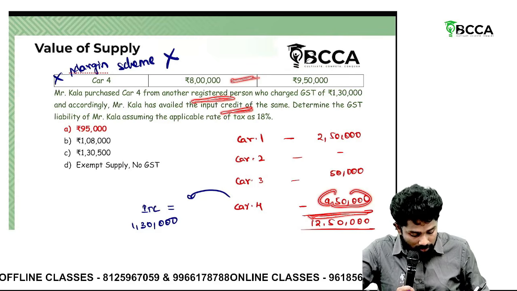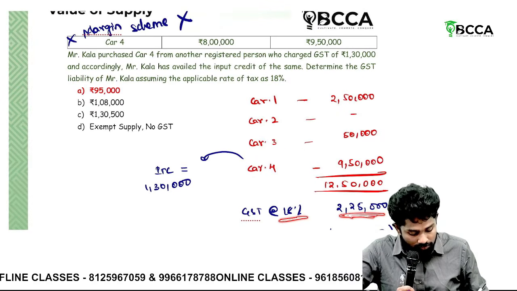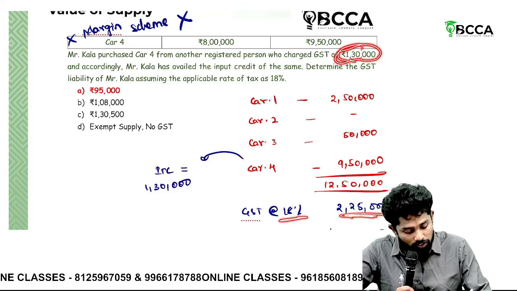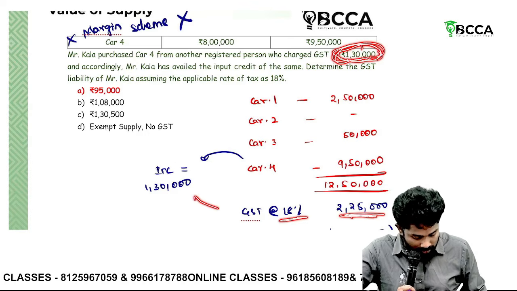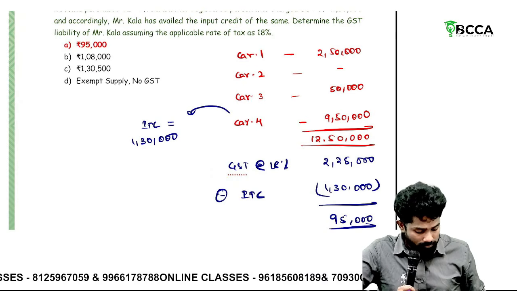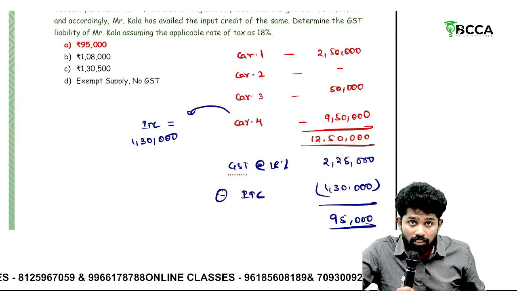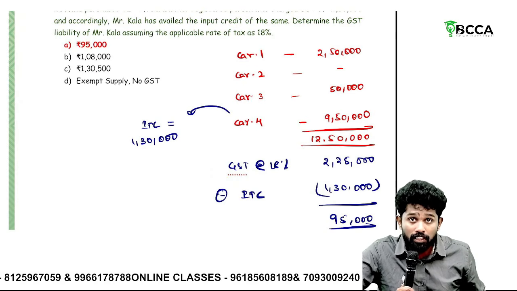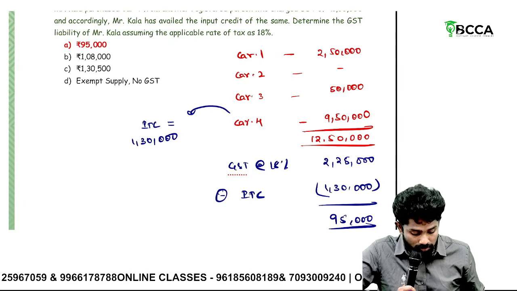So the total amount is 12,50,000. On this tax is 2,25,000. But they already availed ITC of how much? 1,30,000. So adjust this 1,30,000. You will be getting 95,000 as the tax payable.